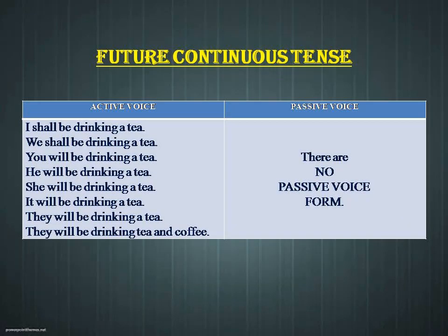So in future continuous tense, it is not possible for us to convert from active to passive voice. Actually, there is no passive form. So let's move to the next tense.